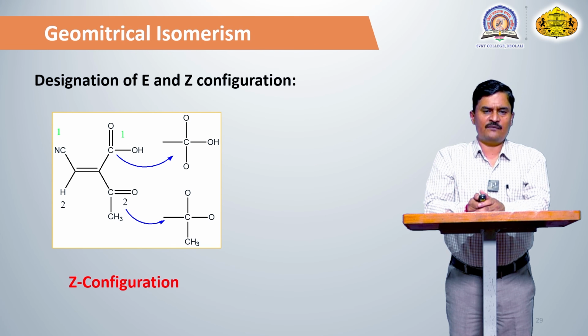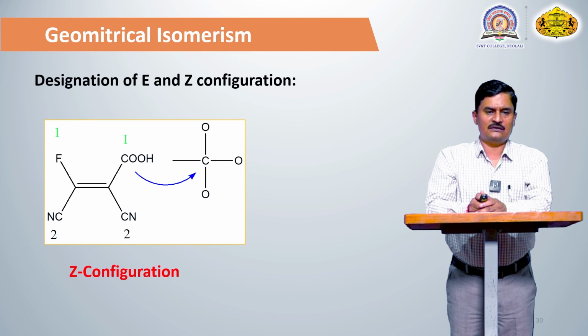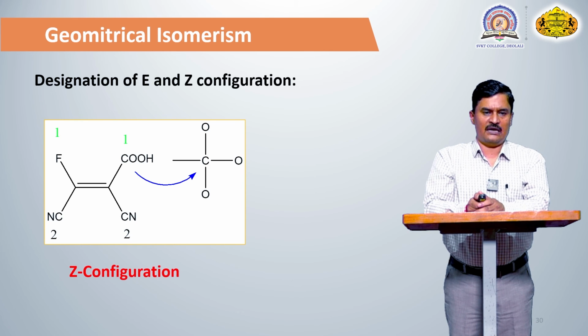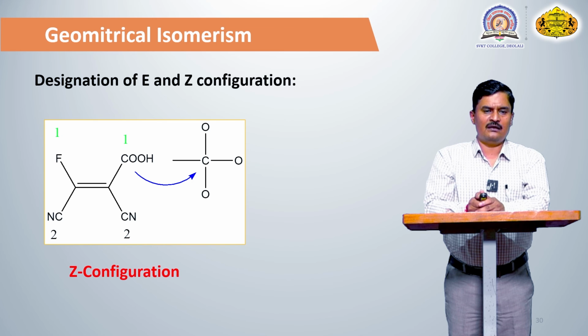The first priority groups are present on the same side of the carbon-carbon double bond, and hence the configuration of that compound is the Z isomer. Another example: here carbon number 1 is attached with fluorine and C triple bond N. The atomic number of fluorine is always higher as compared to carbon. So both first priority groups are present on the same side of the carbon-carbon double bond, and hence the configuration of this compound is the Z configuration.